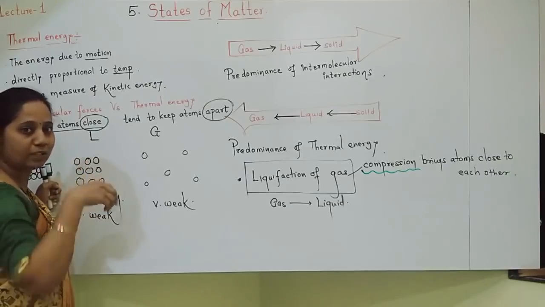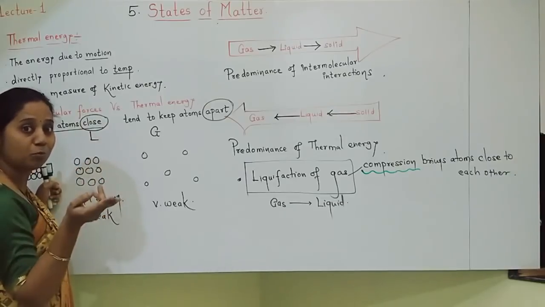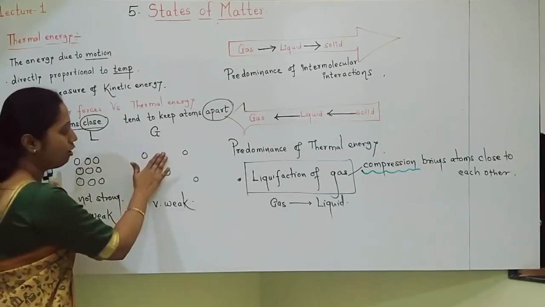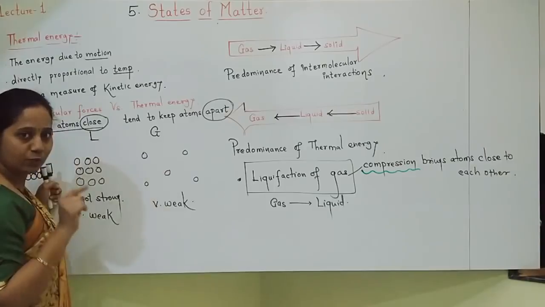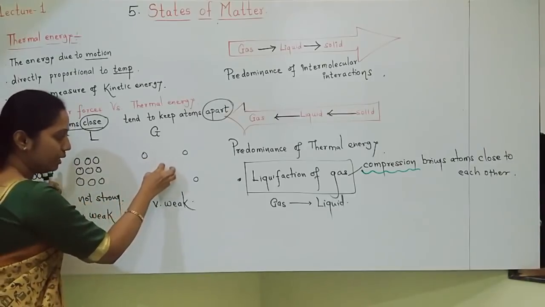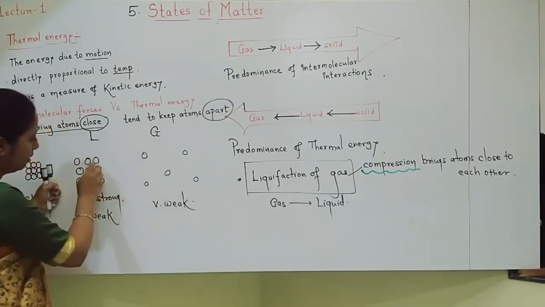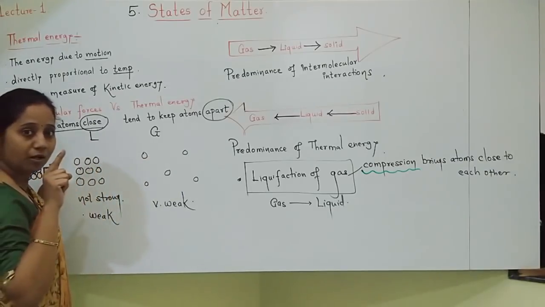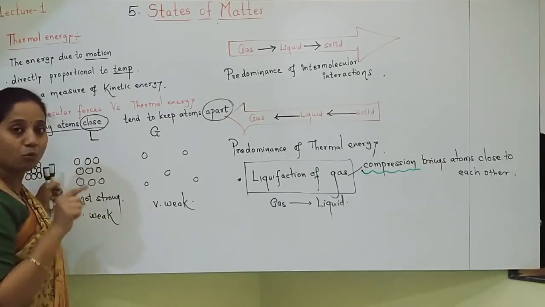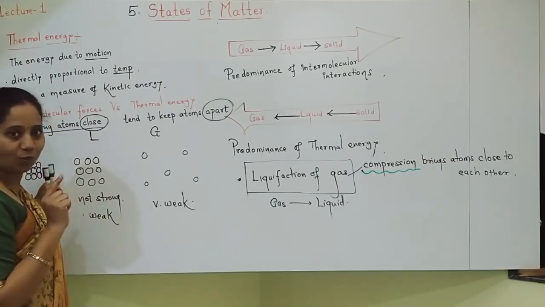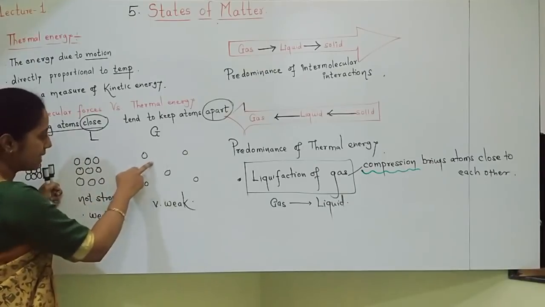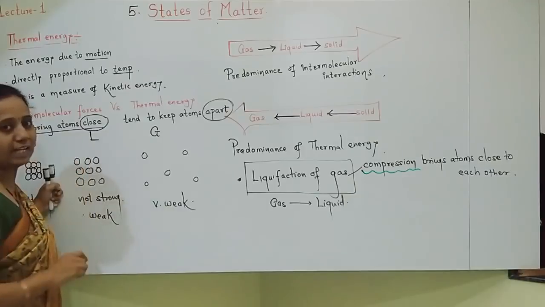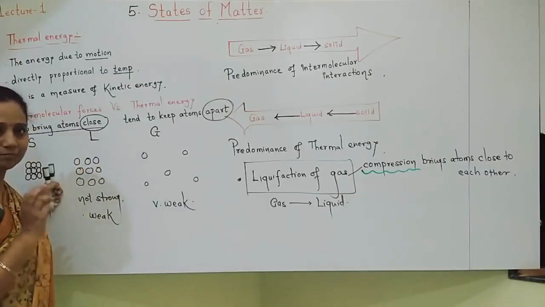The more the temperature, the more the movement. We don't want movement, so we should do the opposite, means cooling of gas molecules. Of course, gas molecules are already close to each other. After cooling, their movement will stop, and then gas can be converted into liquid, or liquefaction of gas takes place.